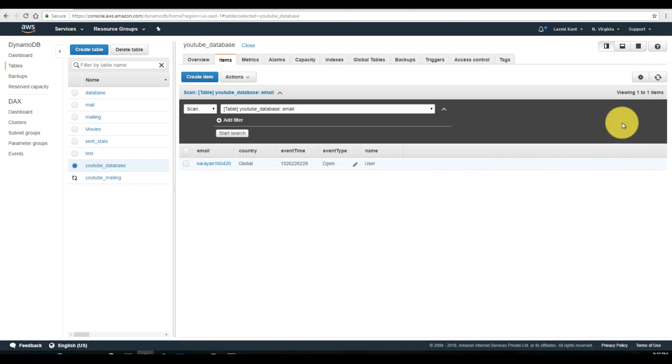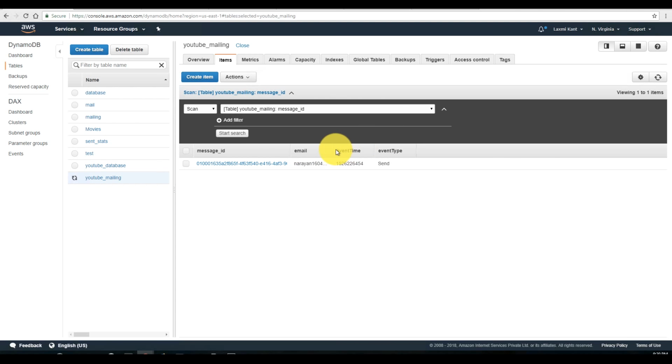So let's see, as soon as it changes to delivered, we will open that YouTube mailing. But I'm afraid that it is still creating our secondary indices. That means it might also get failed, since the Lambda function may not have access to those secondary indices. Now here it is delivered. Now let's see if it is created. Perfect, it's working, fantastic.